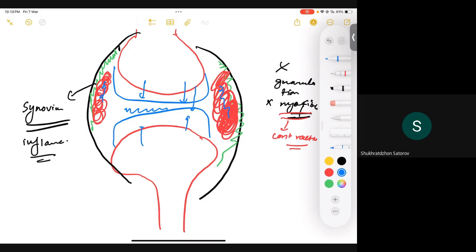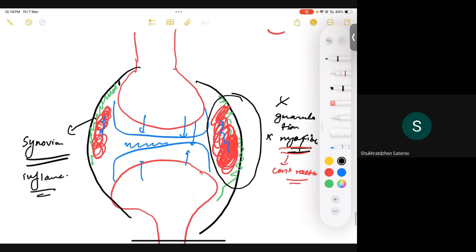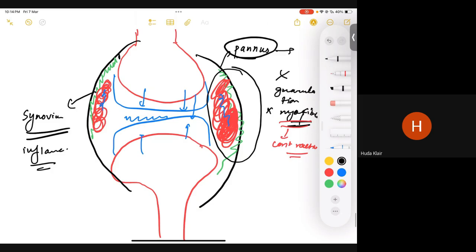One of your UWorld MCQs. And collectively, what's this granulation tissue called here, specifically in rheumatoid arthritis? It's known as pannus formation. You have a UWorld MCQ on that as well. So these myofibrils can contract and decrease the joint space.